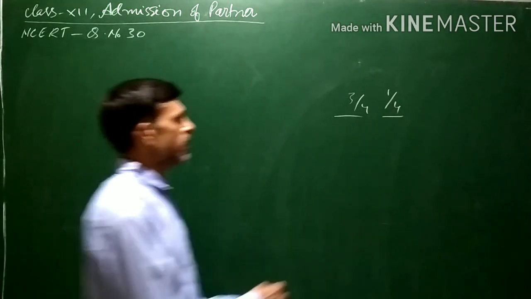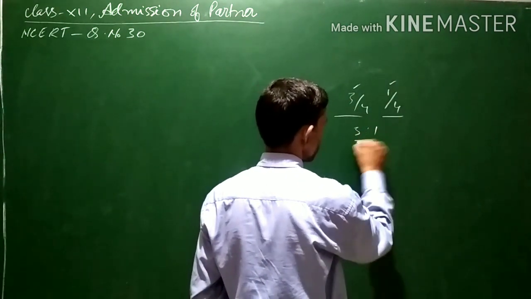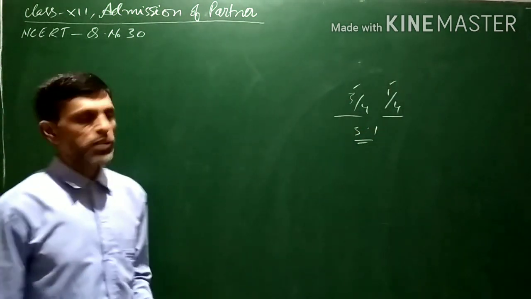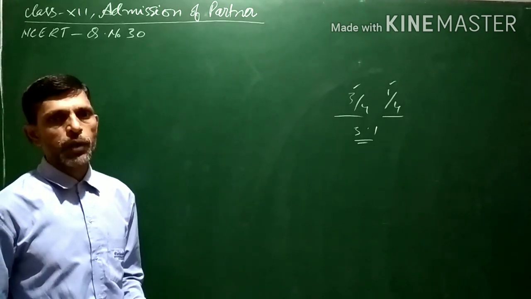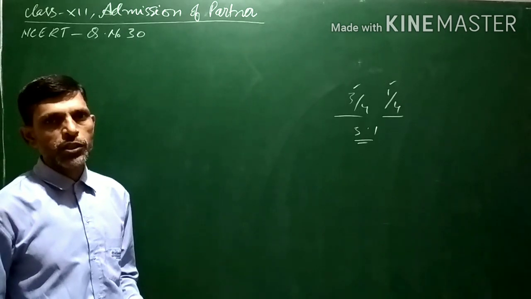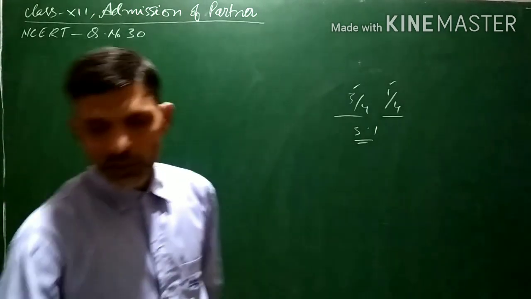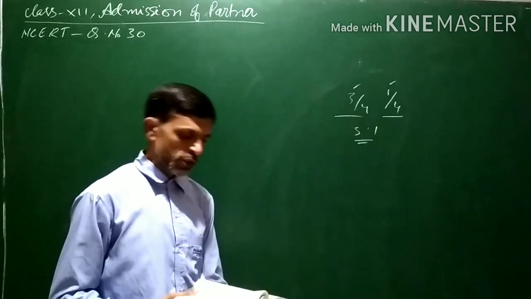That means the sacrificing ratio among A and B will remain the same, that is 3:1. So whatever goodwill will be brought by the new partner will be transferred to the old partners' capital account in the sacrificing ratio, 3:1.